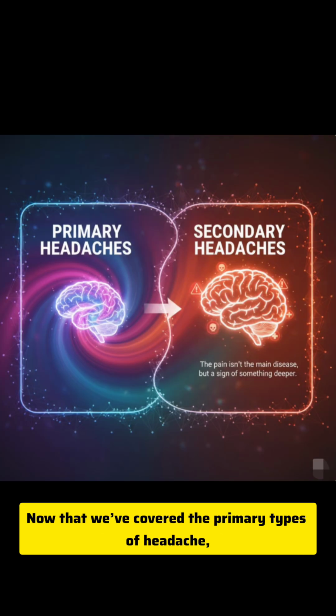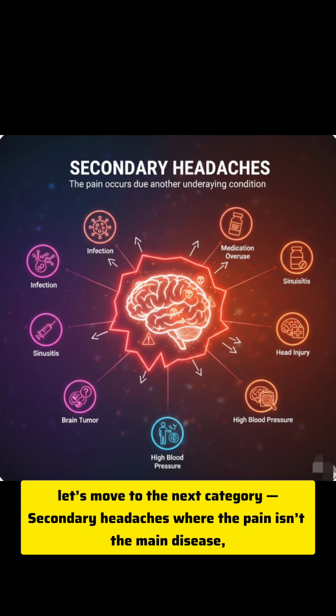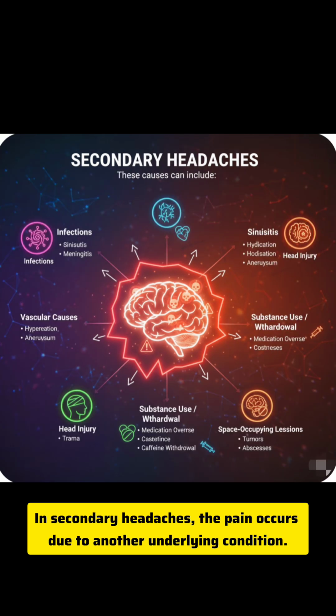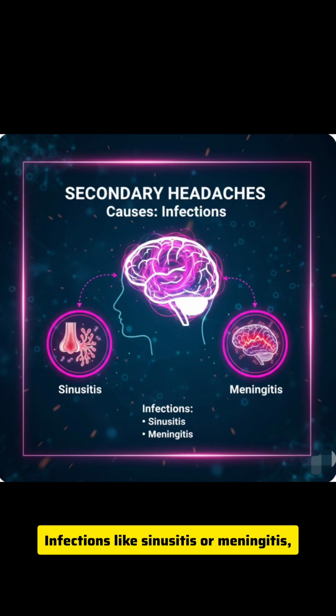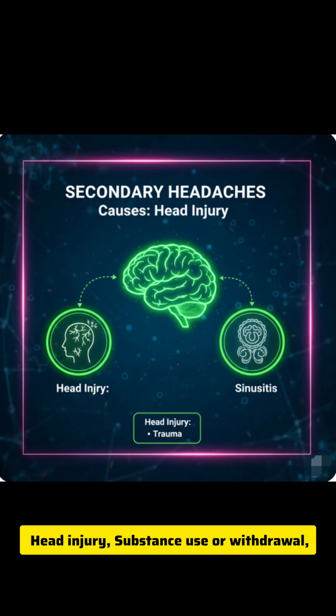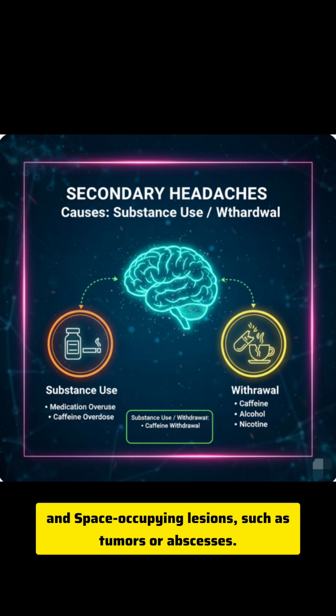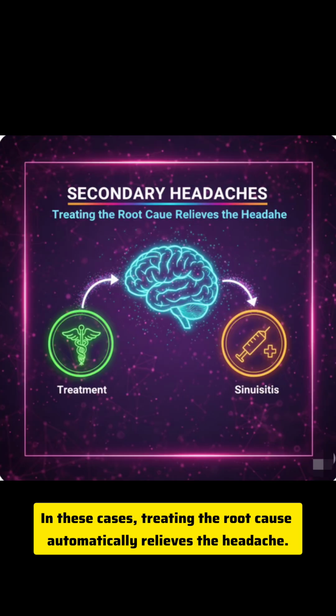Now that we've covered the primary types of headache, let's move to the next category, secondary headaches, where the pain isn't the main disease, but a sign of something deeper. In secondary headaches, the pain occurs due to another underlying condition. These causes can include infections like sinusitis or meningitis, vascular causes like hypertension or aneurysm, head injury, substance use or withdrawal, and space-occupying lesions, such as tumors or abscesses. In these cases, treating the root cause automatically relieves the headache.